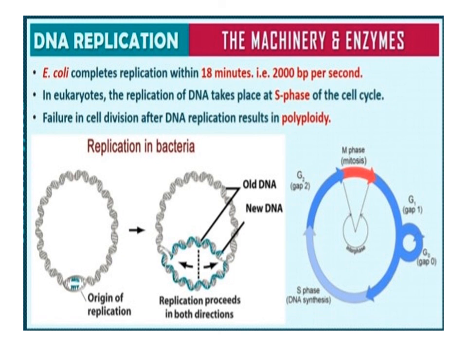E. coli completes replication within 18 minutes, that is 2000 base pair per second. In eukaryotes, the replication of DNA takes place at S phase of the cell cycle. Failure in cell division after DNA replication results in polyploidy.